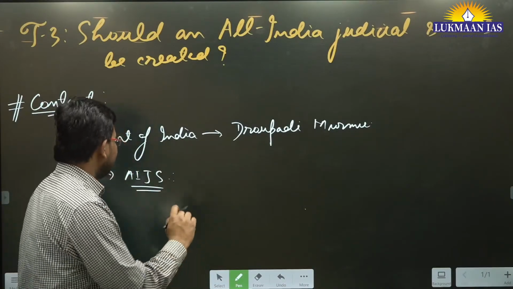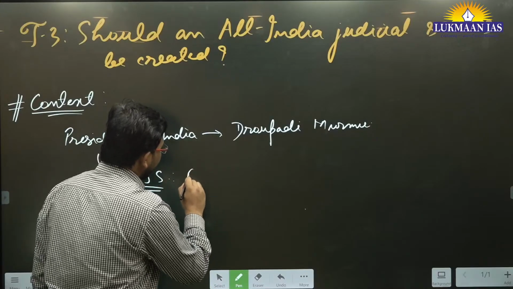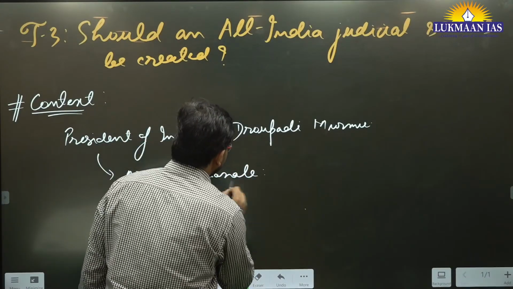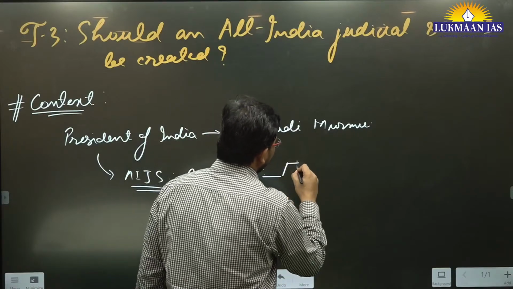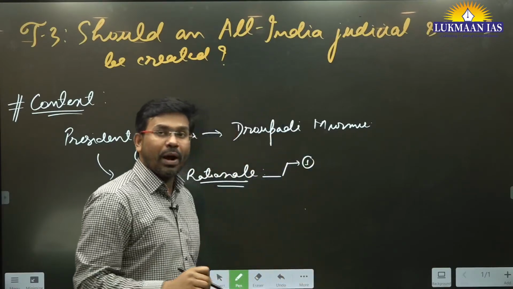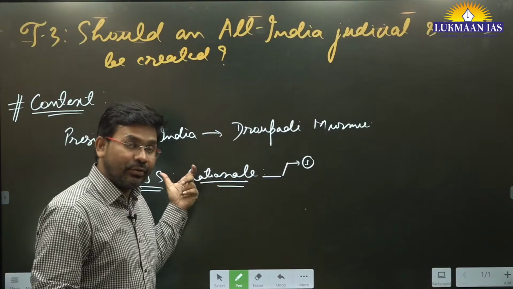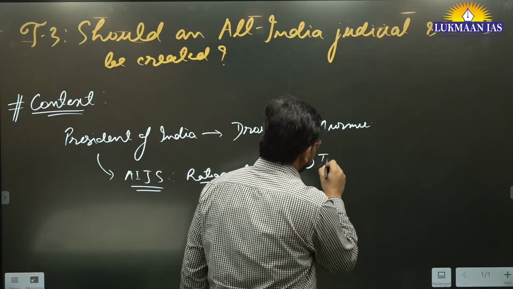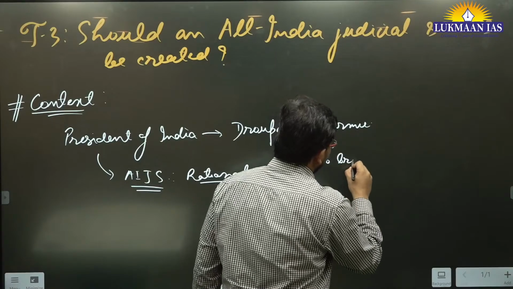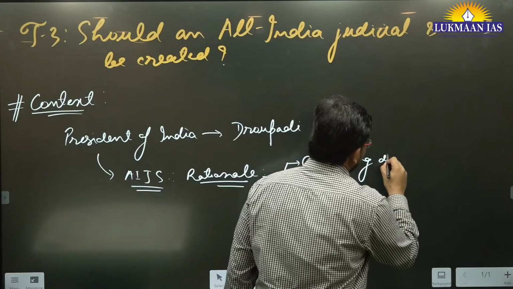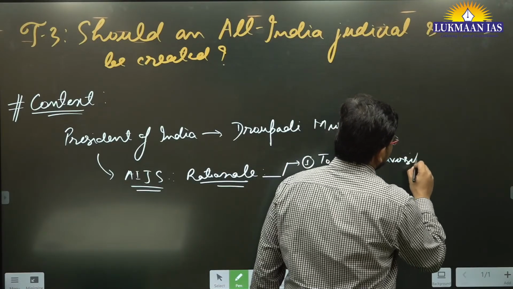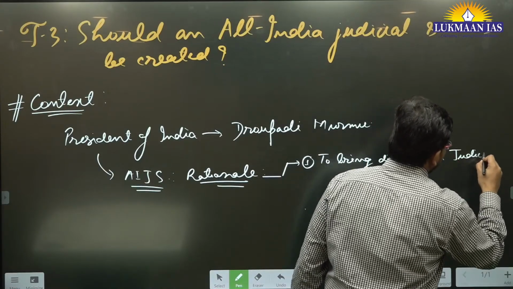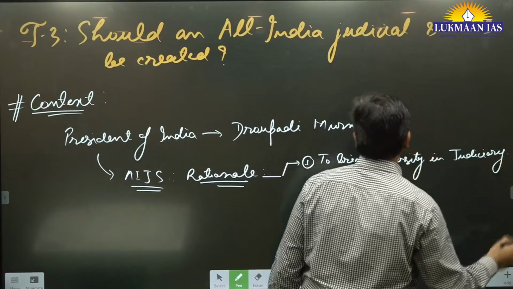What was the rationale for why she said that, why we need an all India judicial services? She pointed out a few important points. One important point is that if we create an all India judicial services, it is going to bring diversity in the judiciary, or in the judicial services.